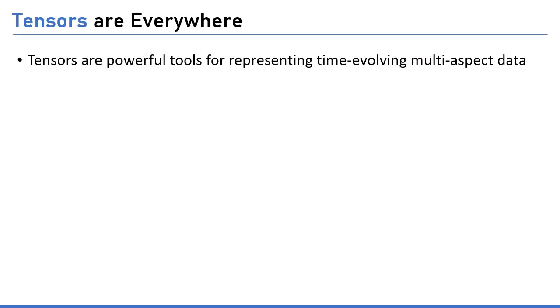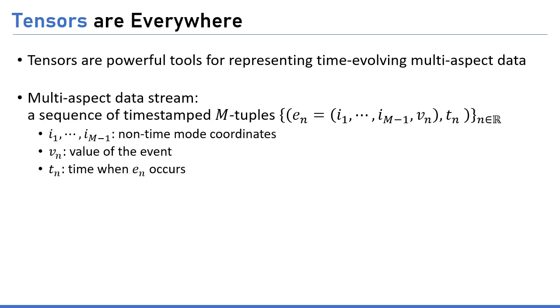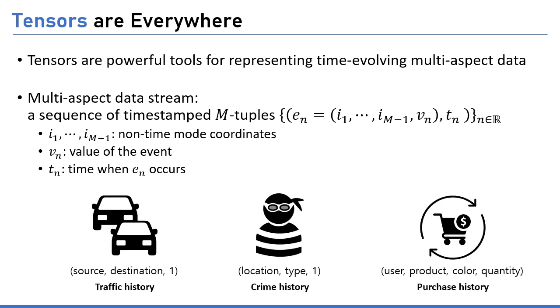Tensors are multi-dimensional arrays that are powerful tools for representing time-evolving multi-aspect data. A multi-aspect data stream is a sequence of time-stamped m-tuples consisting of non-time mode coordinates, the value of the event, and the timestamp when the event occurred. They can be found in many different areas, including traffic history, crime history, and purchase history data.